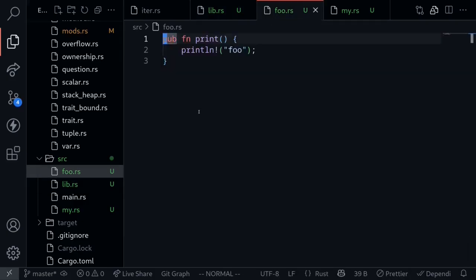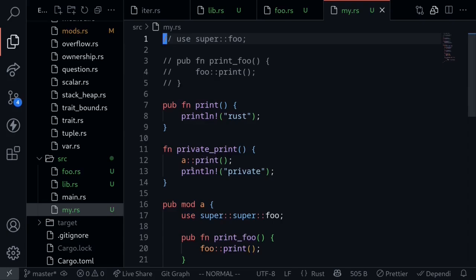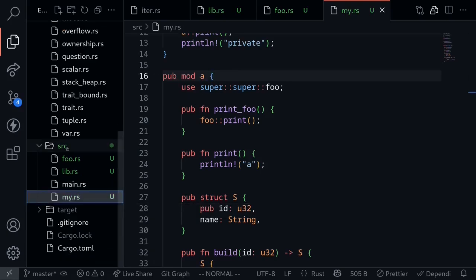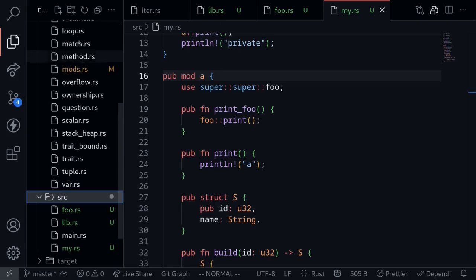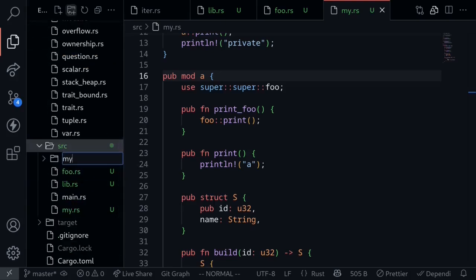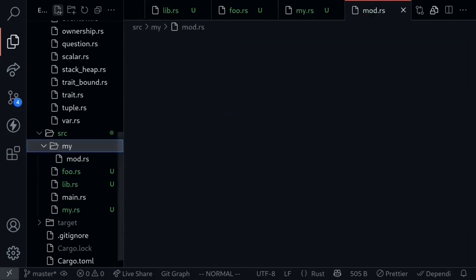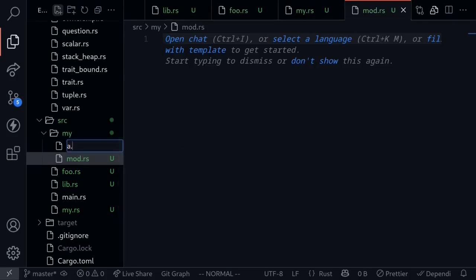Our work for foo.rs is done. It only has a single function. But for my.rs, it is a nested module. Inside the module my, it has another module called a. So now let's split this module into a separate file. To do this, we'll first create a folder inside src called my. This is the same name as the module my. And inside here, we'll create two files, one called mod.rs and another called a.rs.